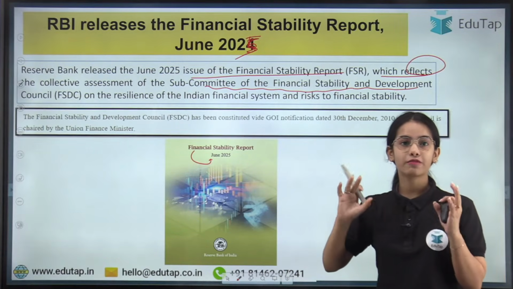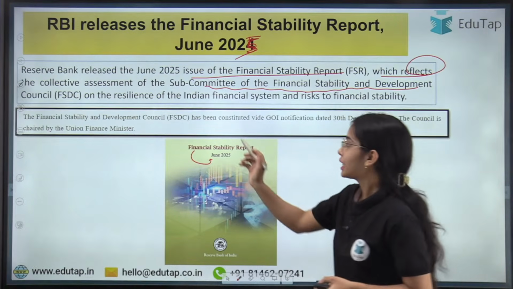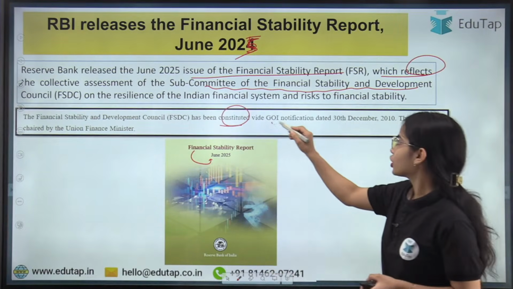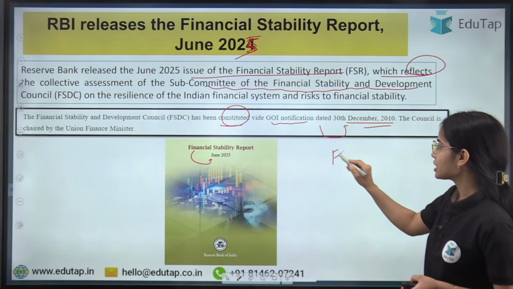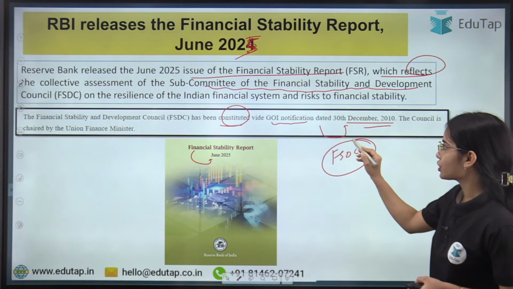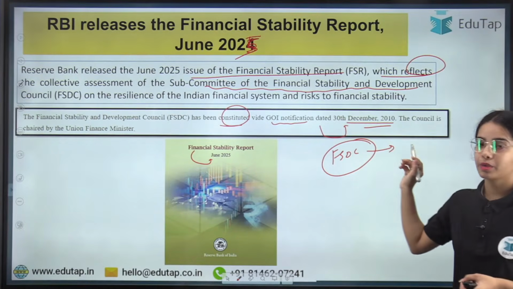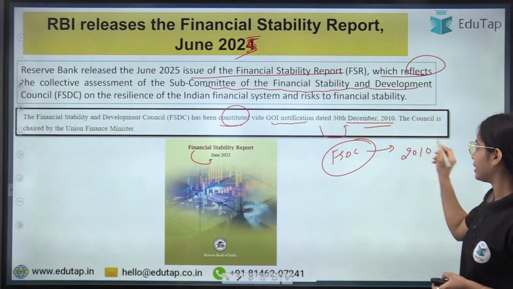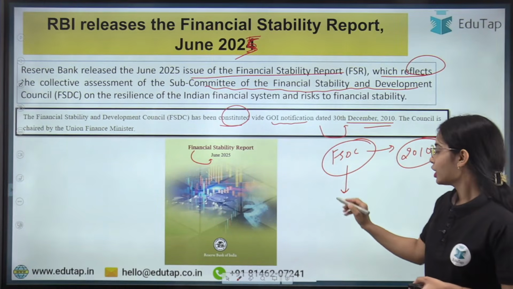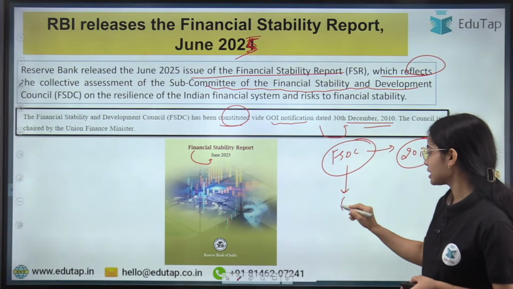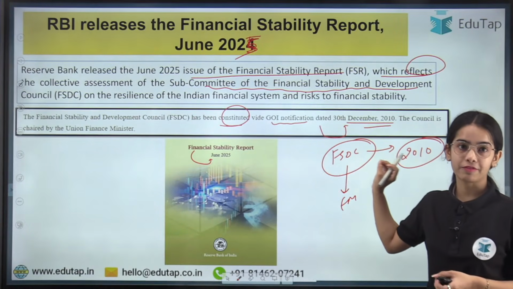So first of all, there is a Financial Stability and Development Council that was constituted through the Government of India notification dated 30th December 2010. So the Financial Stability and Development Council was constituted on 30th December 2010. Now the FSDC, this council is headed by the Union Finance Minister. So the Finance Minister is the head of this Financial Stability and Development Council.